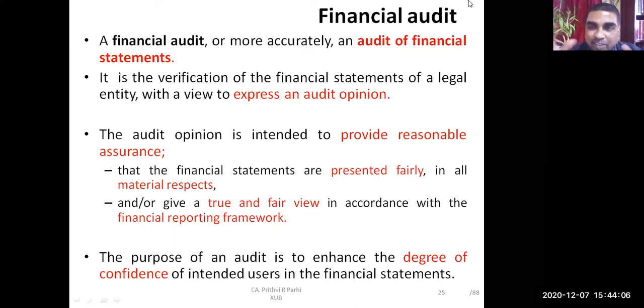So like this. Financial statement has to be prepared in accordance with the financial reporting framework. And auditor's report gives us an assurance that it is actually prepared according to the financial reporting framework. The purpose of audit is to enhance the degree of confidence of intended users of the financial statement. The users should be more confident when they see a report which is audited. Let us say one is audited account, another is unaudited account. The users of the financial statement will get a higher degree of confidence when they see a financial statement which is audited.